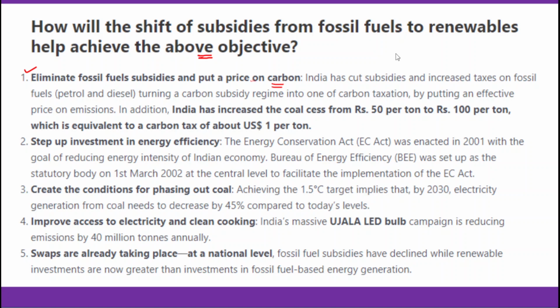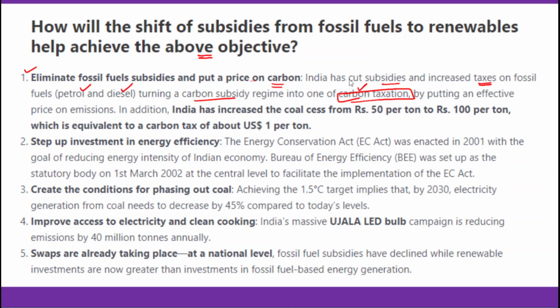Okay, so India has cut subsidies and increased taxes on these fossil fuels. Fossil fuels include petrol and diesel. Therefore, a carbon subsidy regime is turned into carbon taxation. Earlier India used to provide carbon subsidy. Now it has become carbon taxation, because the government of India has imposed taxes on these fossil fuels.